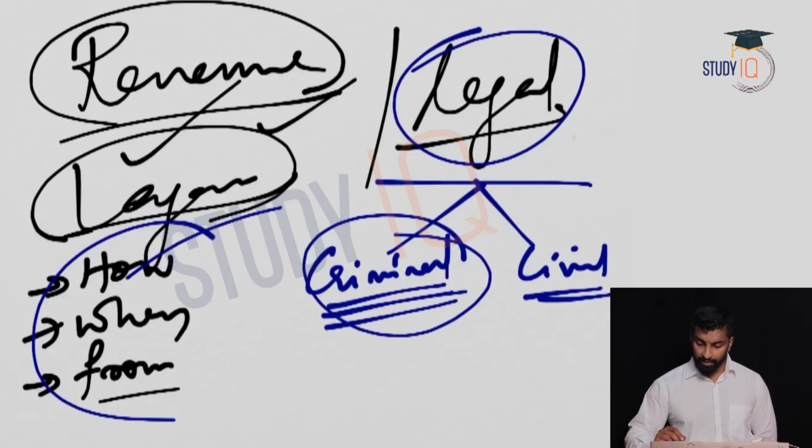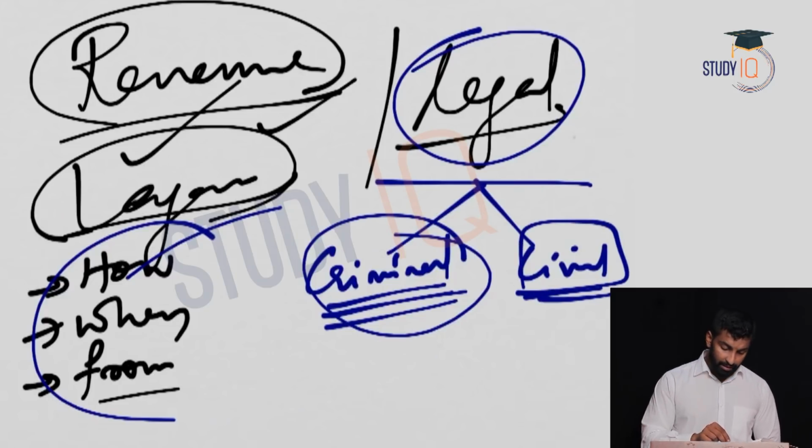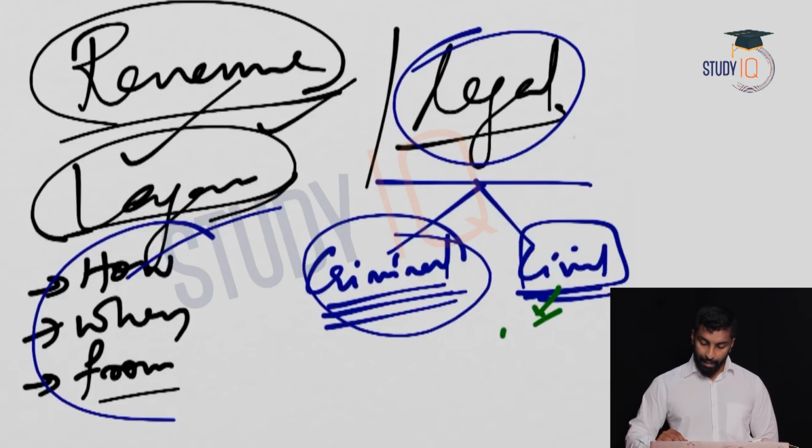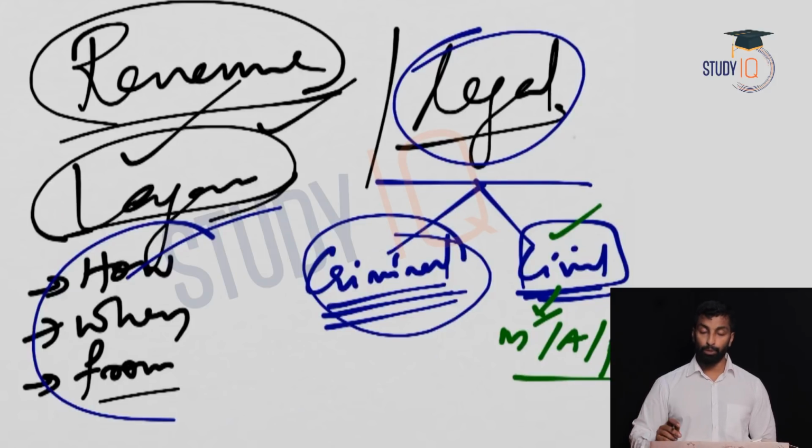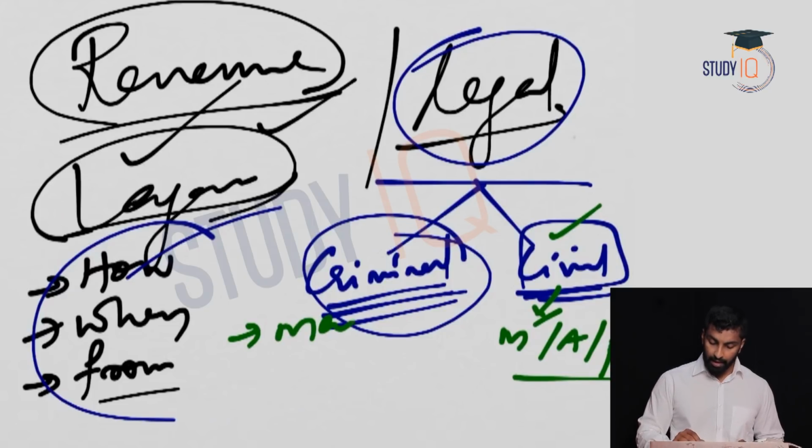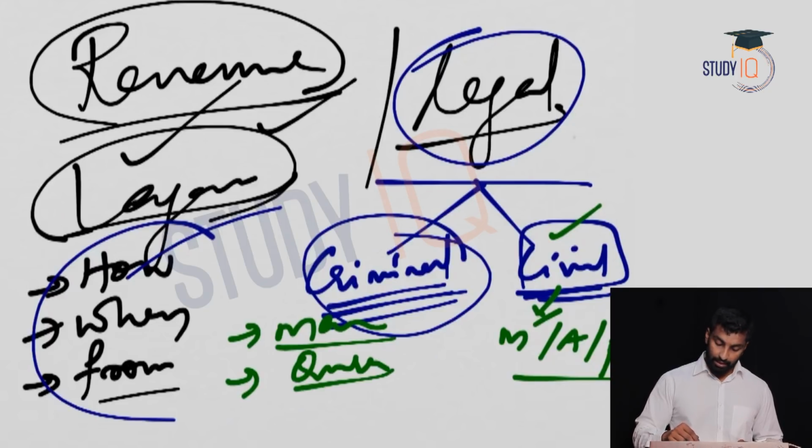But when it comes to civil laws, it is different, right? Civil law means what? The laws related to marriage, adoption, property, etc., right? This is what civil laws are. Now in civil laws, they followed their respective religions. So Hindus basically followed Manusmriti and Muslims followed the Quran, the Quran and Hadith and all, right? So this is why the civil laws are different.